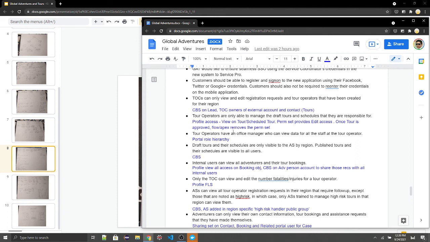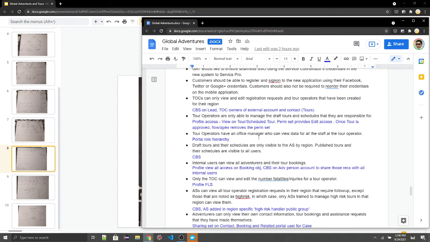Tour operators are only able to manage and draft tours and schedules that they are responsible for. So in this case, we want to give view access on the tour and schedule objects for the tour operator's profile, and a separate permission set is created which only gives them edit access on these two objects. Once the tour is approved, there is a status change. The flow and Apex will remove this edit permission which was given to this profile, and immediately the tour operators will not be able to edit those tours and schedules.